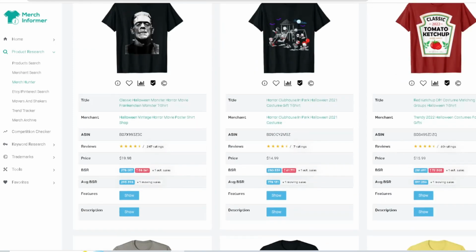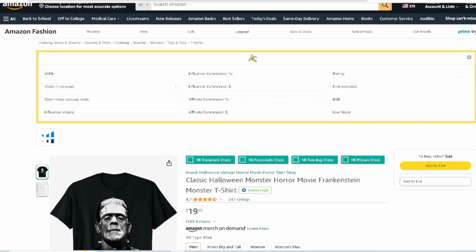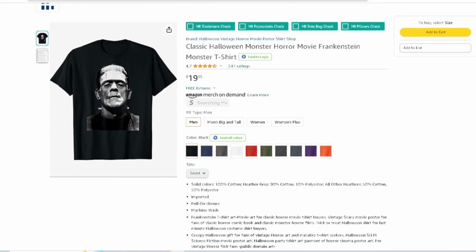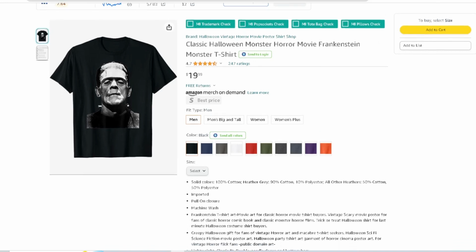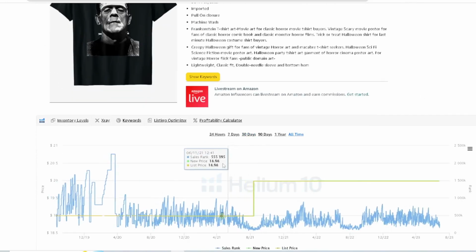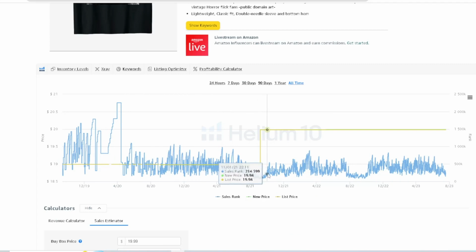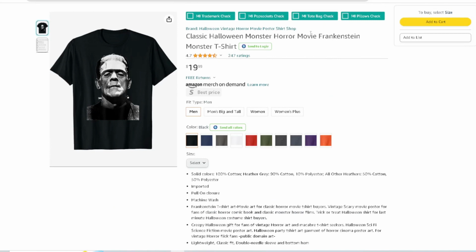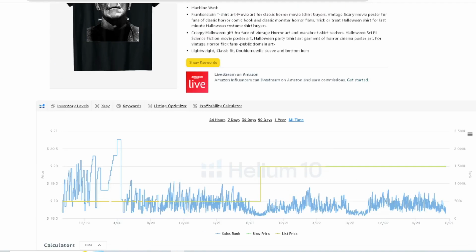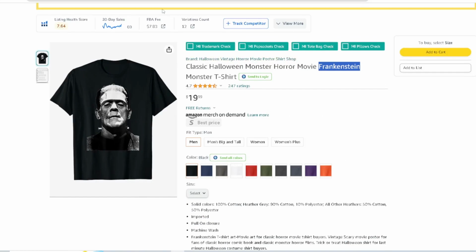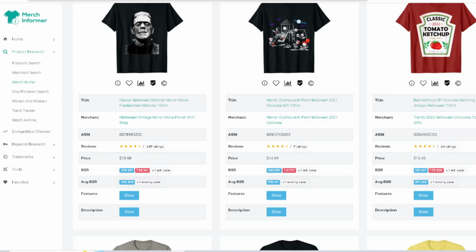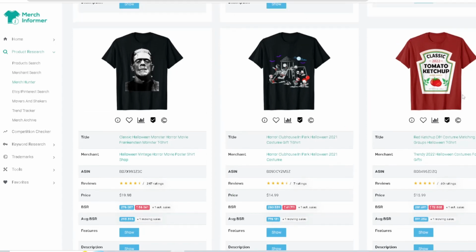But you can see something like this. Click on this right here, Frankenstein, and you want to look up the rules on this. I'm not too sure exactly how this works out, but you can see that it's been up for a while, right? And I'm not sure if they have the rights to this or some type of licensing for this, but look at it. That thing's cranking, right? And that's what we want too. That's an evergreen design, right? If you don't know who Frankenstein is, he's pretty cool. And you can see that's an evergreen. Maybe this person has the rights to it, but if you create something like that, it would be really awesome, because if you have the rights to it and you understand the rules, that's something that can be done right there.